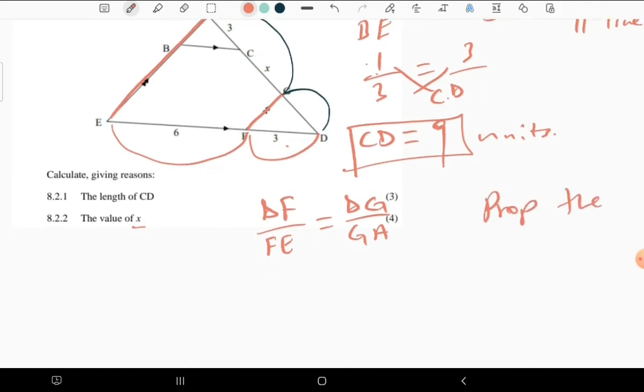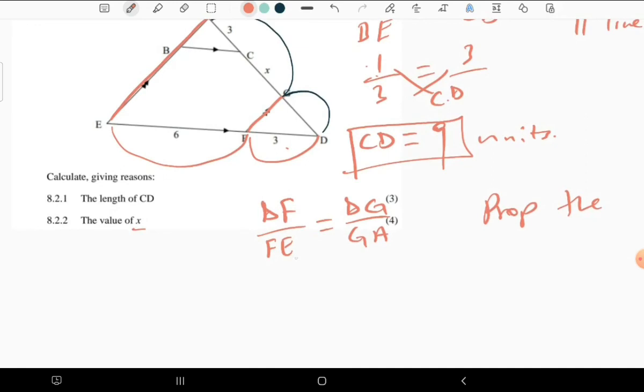Now, what is DF? DF is 3, divided by FE, which is 6, is equal to DG over GA.